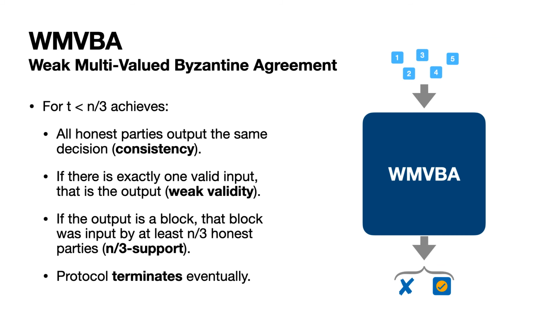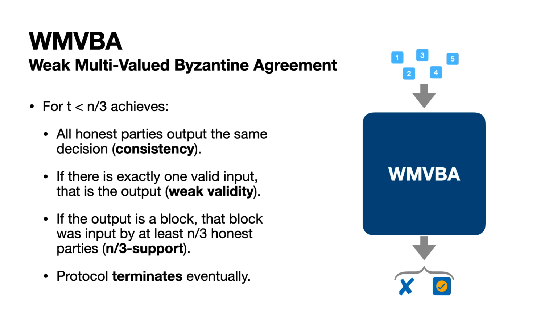So how do we vote? Well, I can't go into details here in this talk, but what we use is called a weak multi-valued Byzantine agreement. And it has this property that if you have less than a third of corruption in your committee, it achieves the following property. So first of all, we have consistency. That means all honest parties agree on the outcome of this vote. And the outcome could either be, in our case, a block or failure, kind of, we have no agreement.